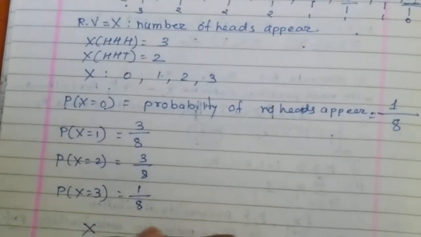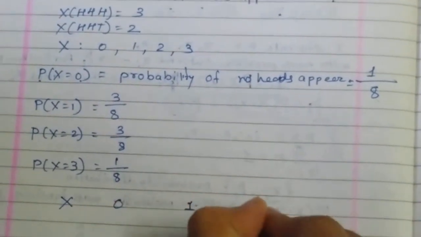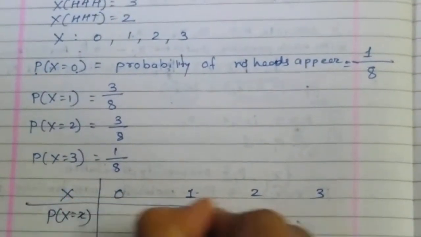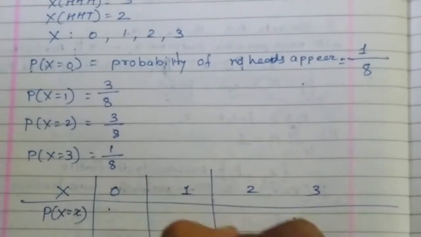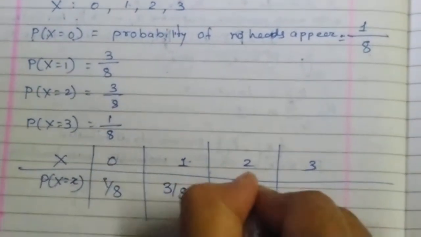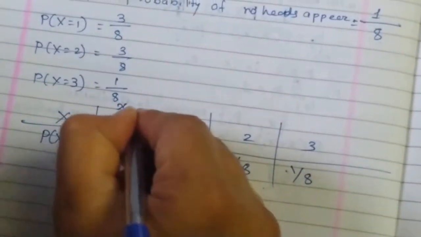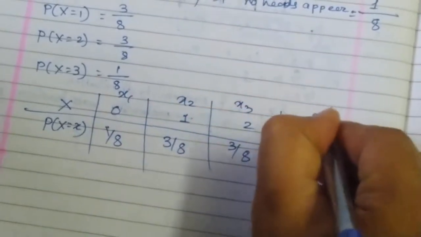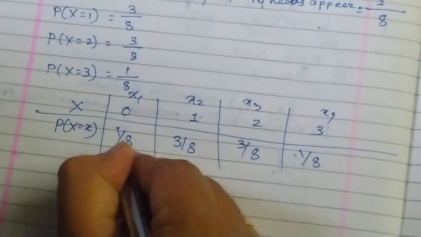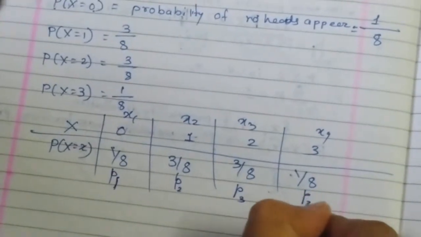Hence I can write this in tabular format. X is 0, 1, 2, 3. Probability of capital X equal to x is, for 0 it is 1 by 8, for 1 it is 3 by 8, for 2 it is again 3 by 8 and for 3 it is again 1 by 8. Okay. So these are all my x1, x2, x3, x4. As X takes 4 values, it is discrete. These are all my pi's. So this is P1, this is P2, this is P3 and this is P4.